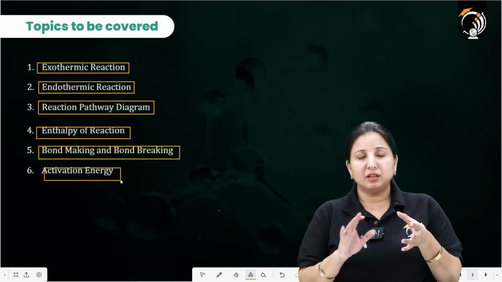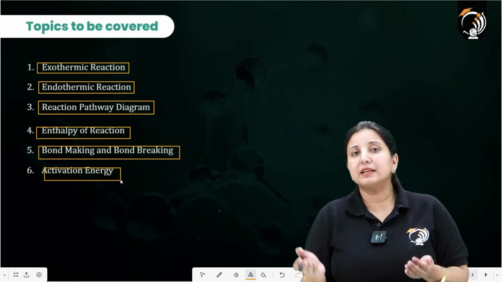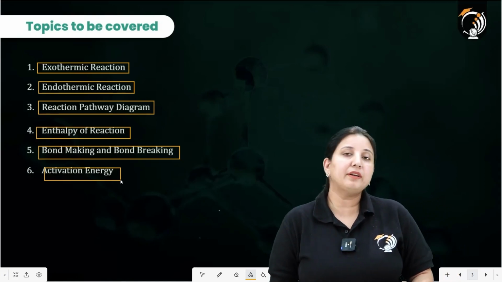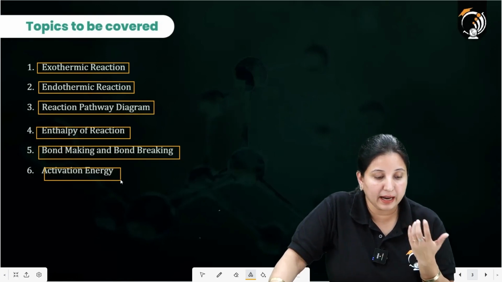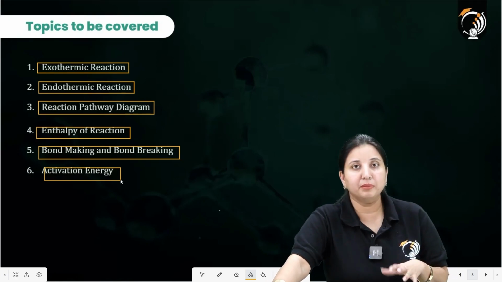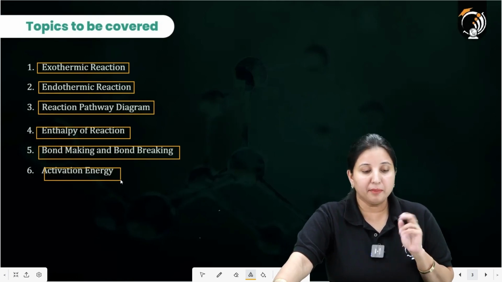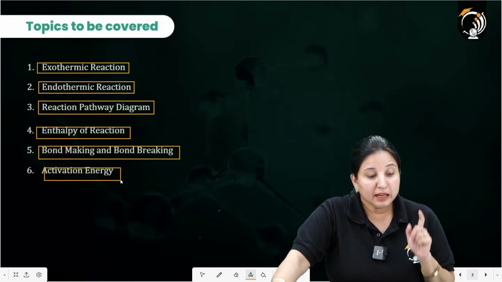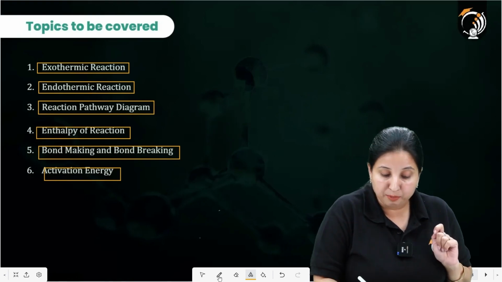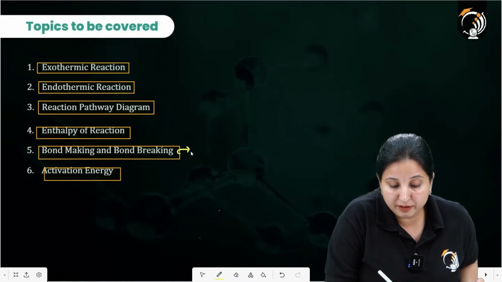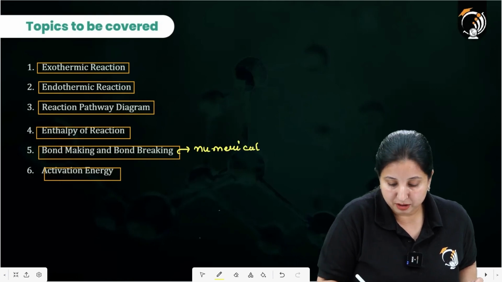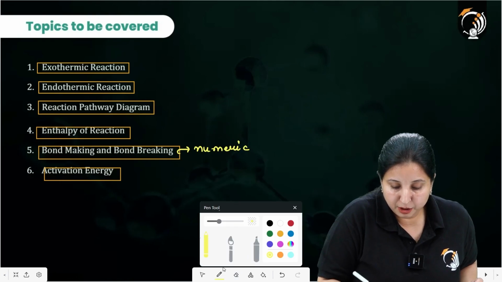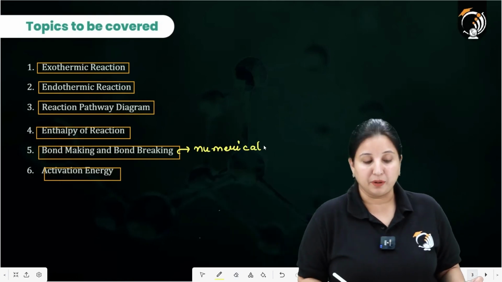Enthalpy of reaction, you are not going to get a separate question on, but you get a combination question, along with exothermic or endothermic or a reaction pathway diagram. If I talk about bond making and bond breaking, this question we get, and it is a numerical question.